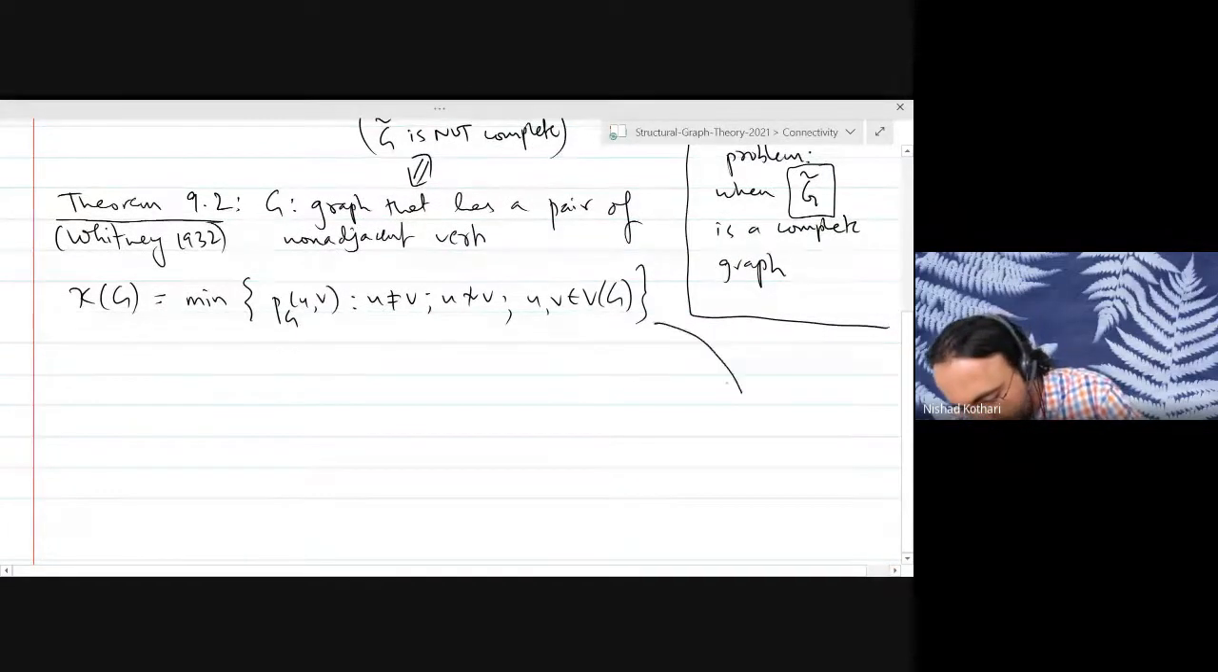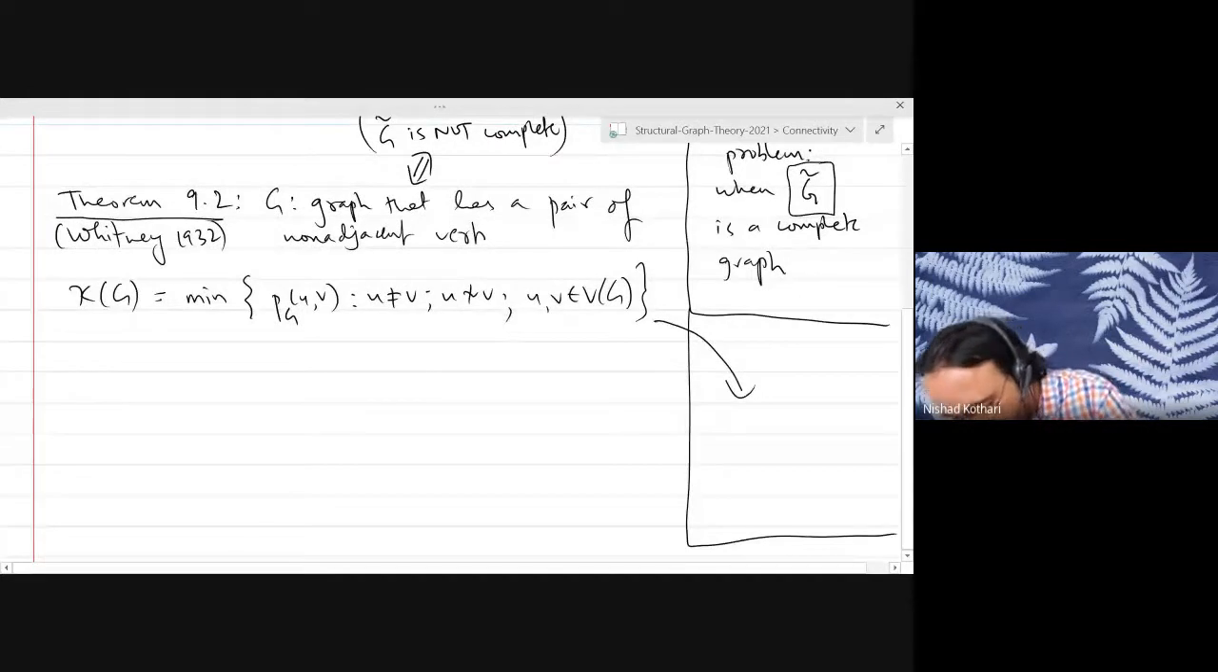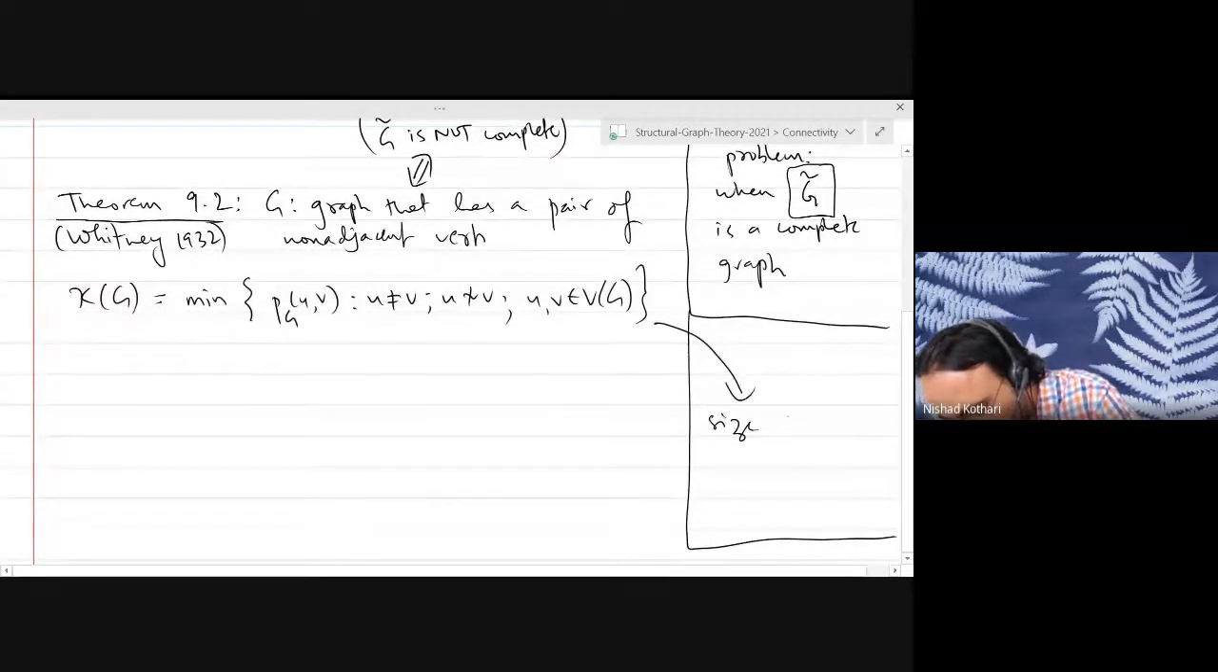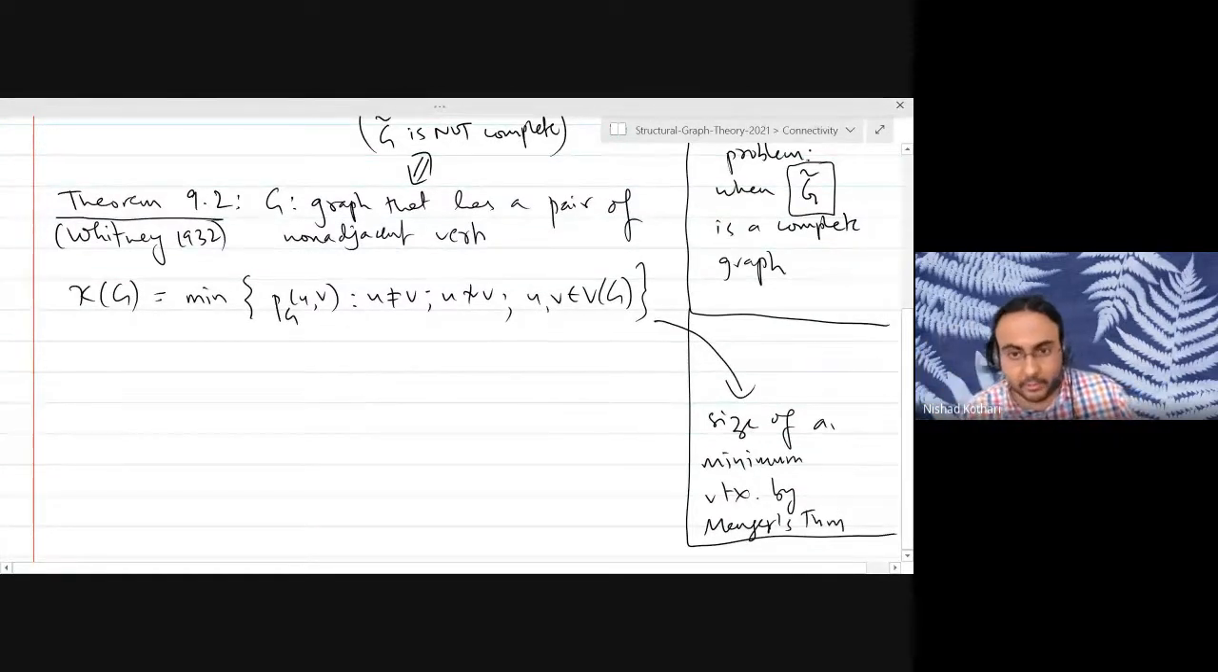So this is essentially saying that this is the size of a minimum vertex cut by Menger's theorem, because P(u,v) is the same as C(u,v), and if you take the minimum over all C(u,v), then you will get the size of a minimum vertex cut. And vertex cuts exist in this graph because we have a pair of non-adjacent vertices. So this is what we want to prove.